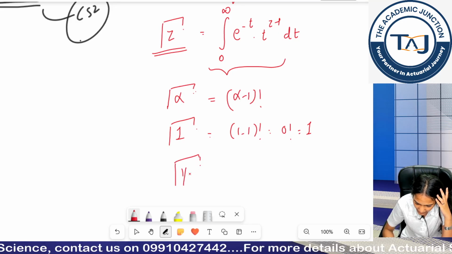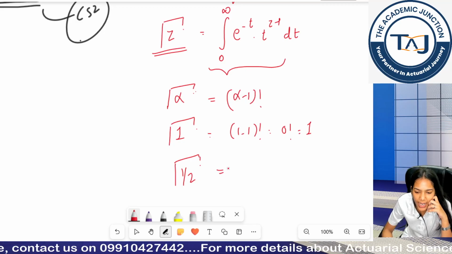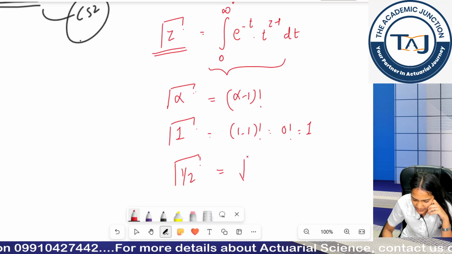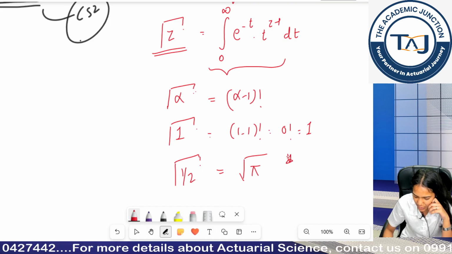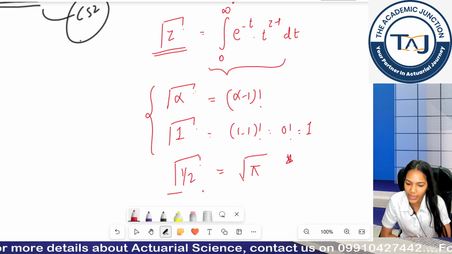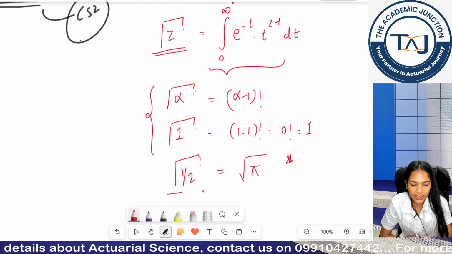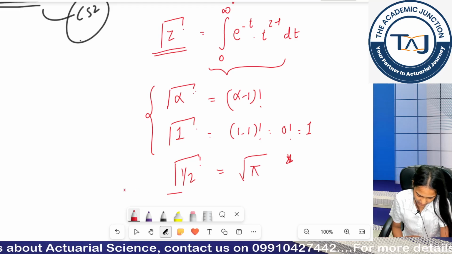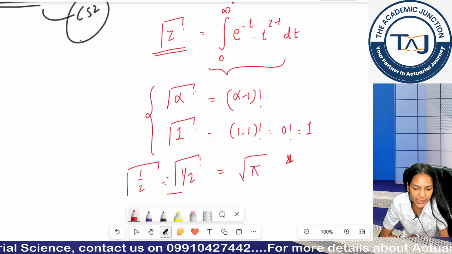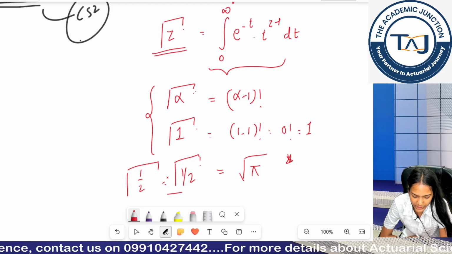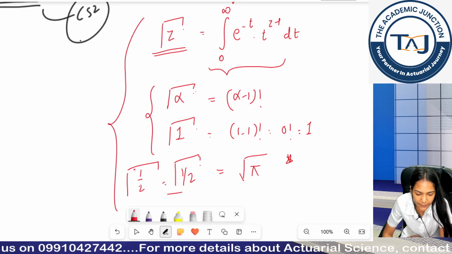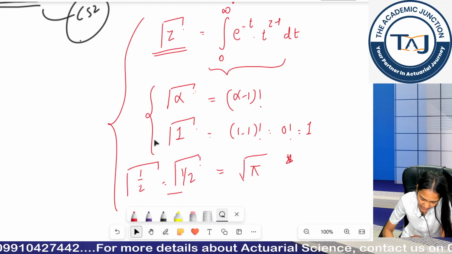Now another, if we have gamma of half, or something in fraction, gamma of half is basically equal to under root of pi. This is important because you can calculate the others easily, but gamma half is not easy to calculate. That's why we have to learn this property, that gamma of 1 by 2 is equal to root of pi. Noted these properties? Can we move to gamma distribution now?